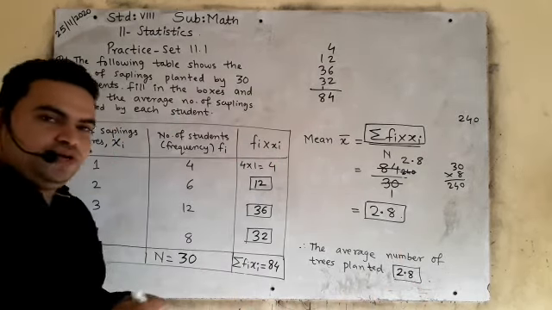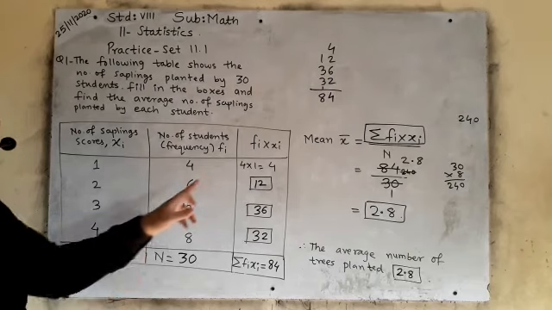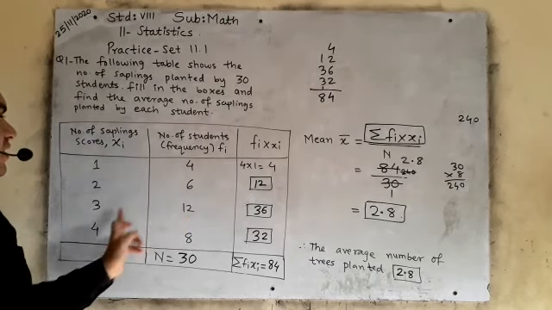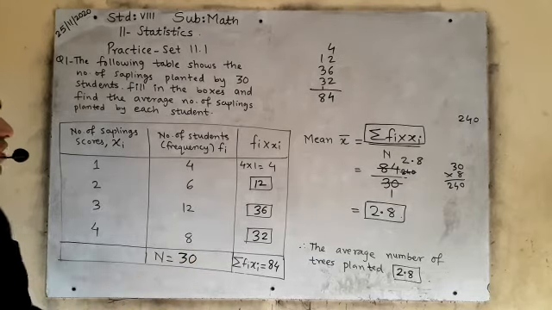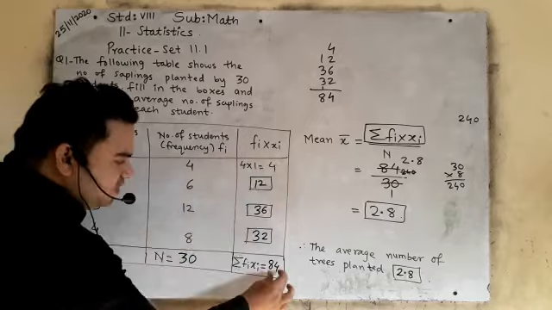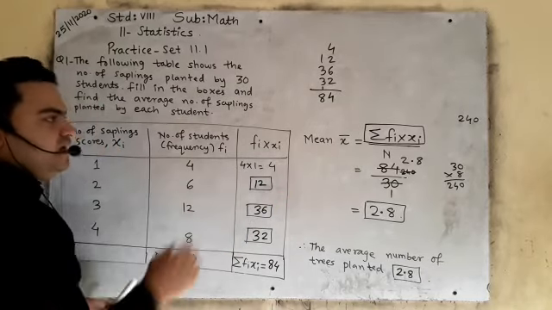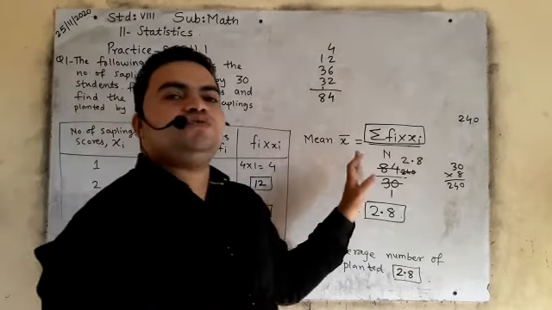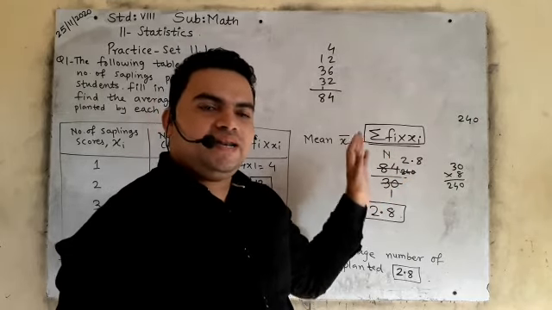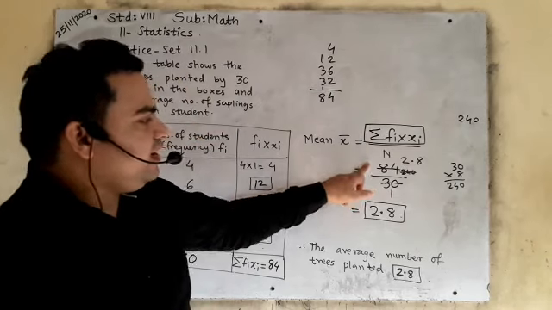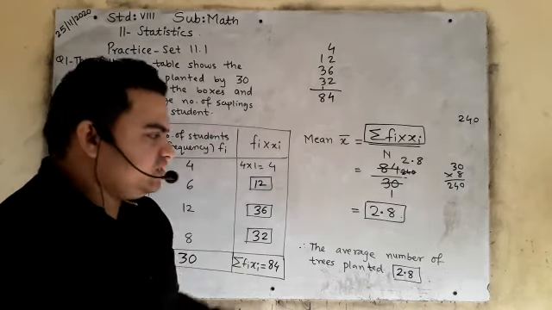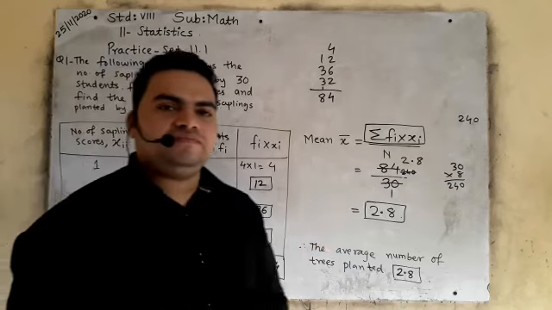I hope you understood how to solve the activity. You will multiply fi xi: 4 1s are 4, 6 2s are 12, 12 3s are 36, 8 4s are 32. Here you will write the addition of all the answers. This is the formula: Mean is equal to sigma fi multiplied by xi upon capital N. Then you will write the fi xi value and capital N value, and then you will divide it. Is it clear? So this is called the mean.